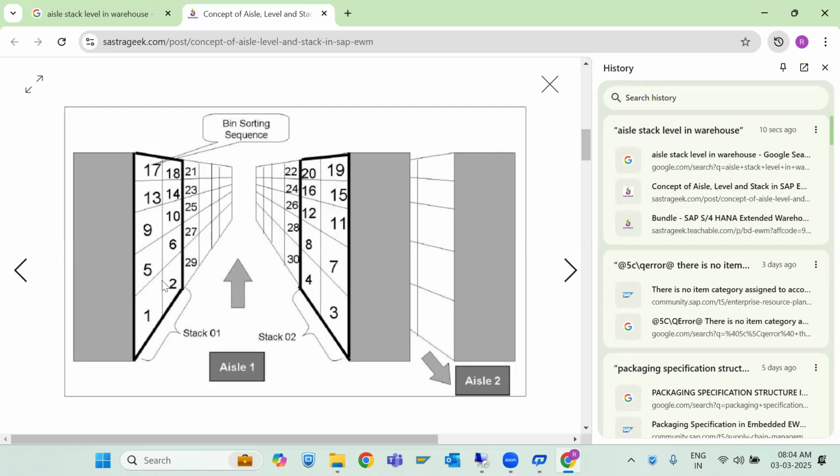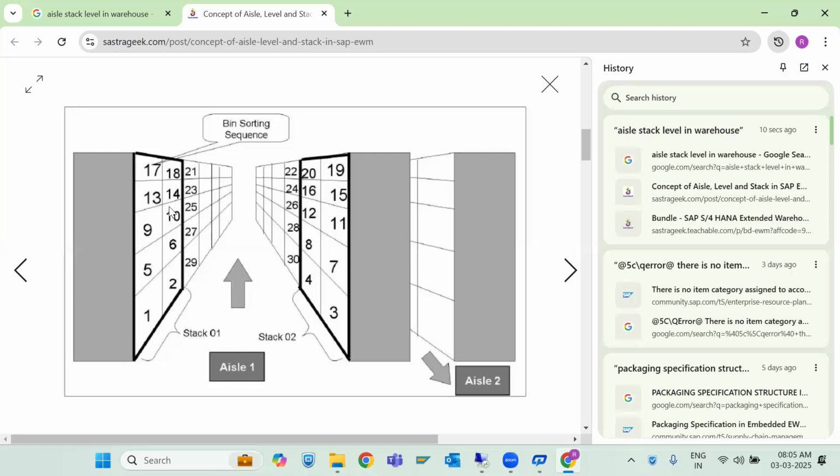So 1, 2, 3 are vertical portions. In the second stack, 2, 6, 10, 14, 18. Third stack, 29, 27, 25, 23, 21. So this is a vertical portion; vertically we are counting a rack. Then what is level? Level means the horizontal portion of your rack. 1 to 29 in the first level, 5, 6, 27 in the second level, 9, 10, 25 in the third level, 13, 14, 20 in the fourth level, 17, 18, 21 in the fifth level.